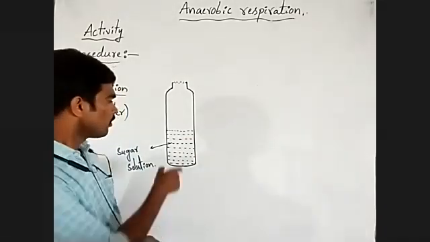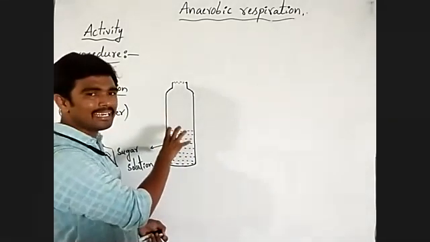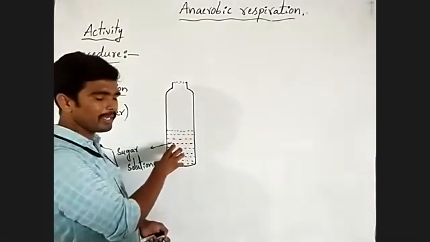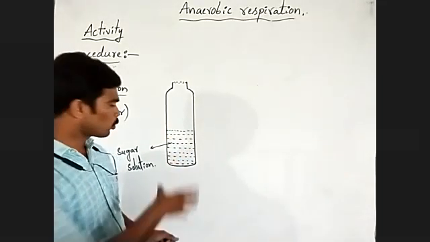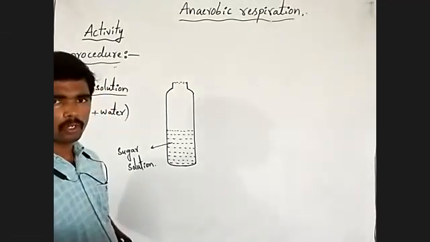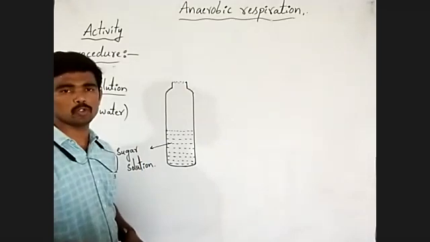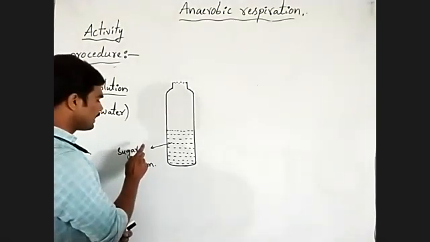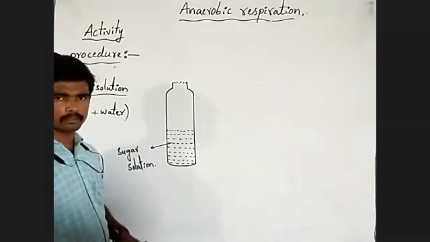That is why first we should create an anaerobic condition or environment here in this bottle. To create an anaerobic condition, we should remove the oxygen from the sugar solution.